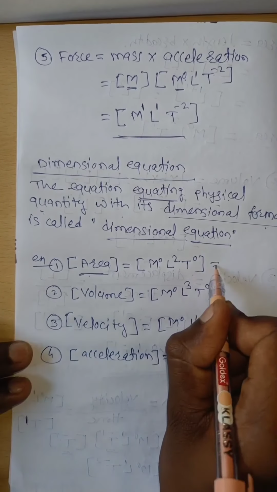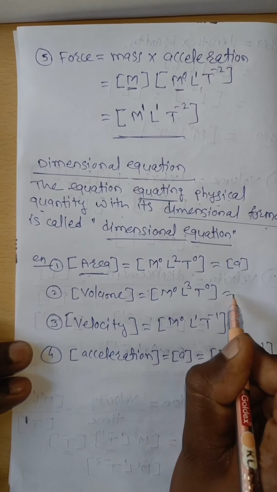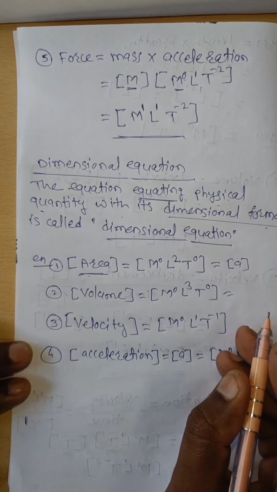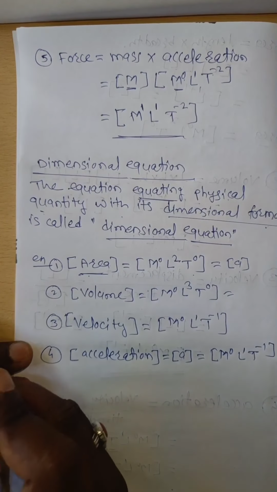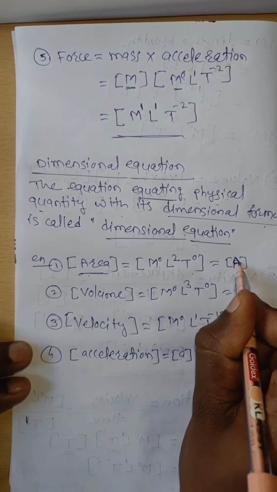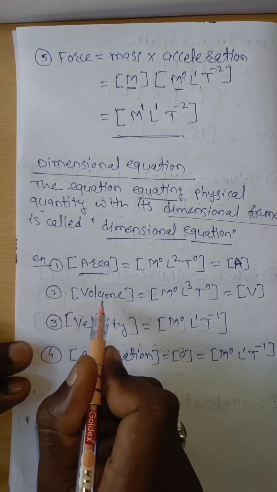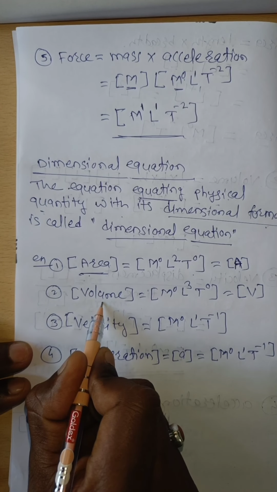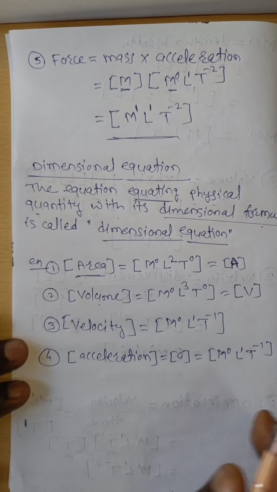In place of area we can write capital A. In place of volume we represent it as capital V, means [V] = M^0 L^3 T^0.